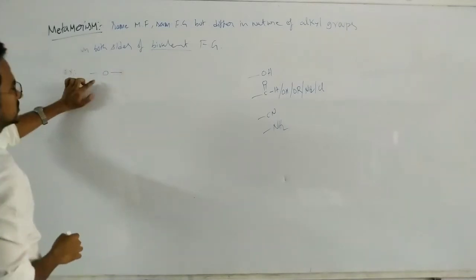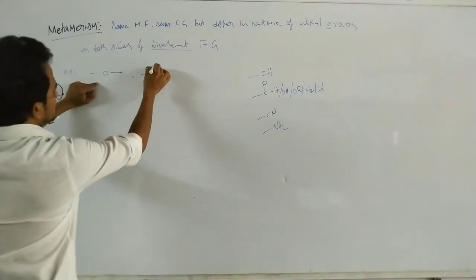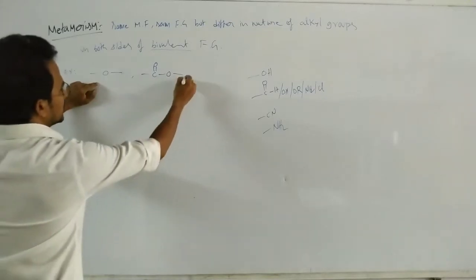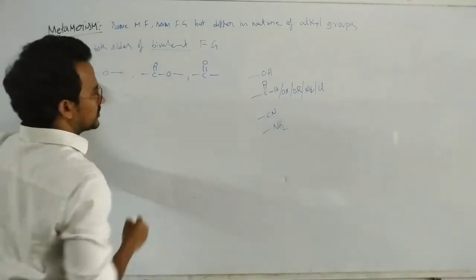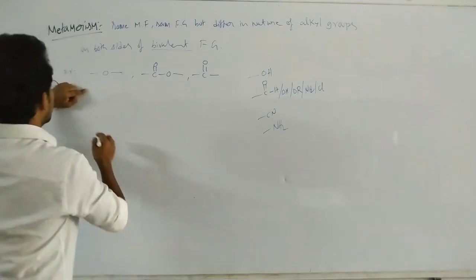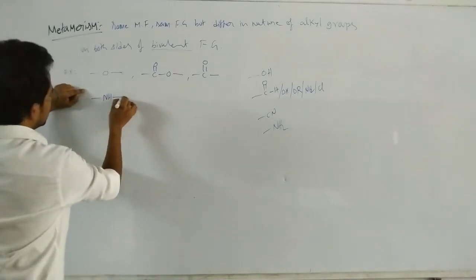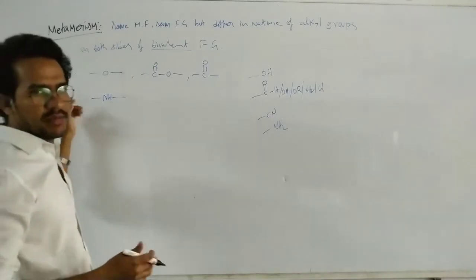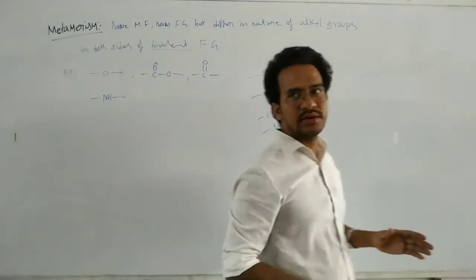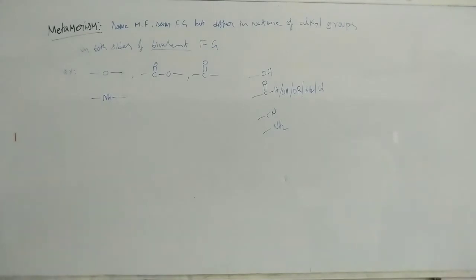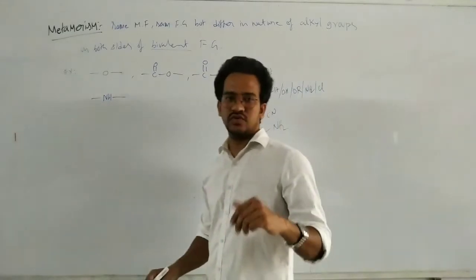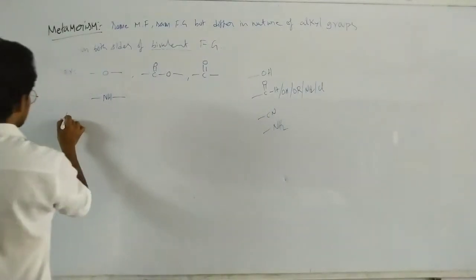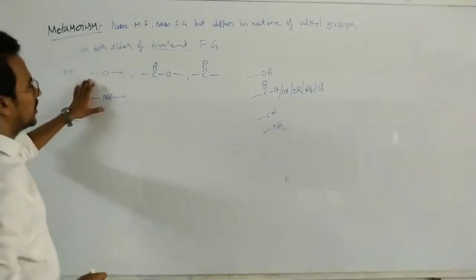But ether is a bivalent functional group, and ester is a bivalent functional group, and ketone is a bivalent functional group. And next, secondary amine is a bivalent functional group. So here, about these bivalent functional groups, we can see different nature of alkyl groups from one isomer to another isomer. Okay, so see this one example. They are bivalent.